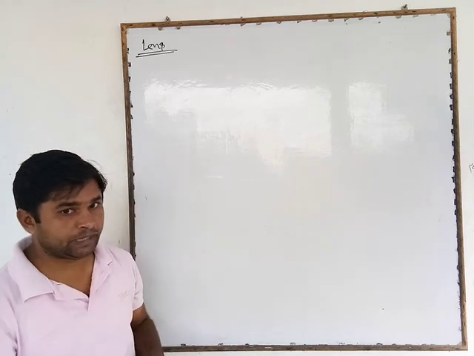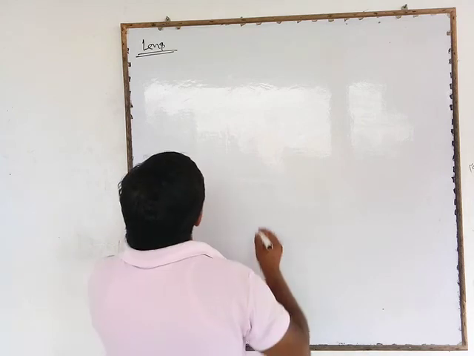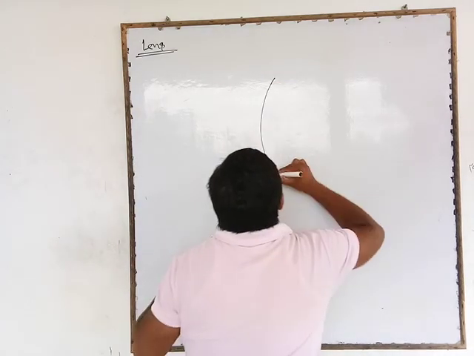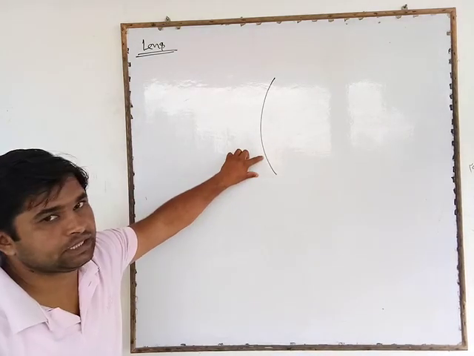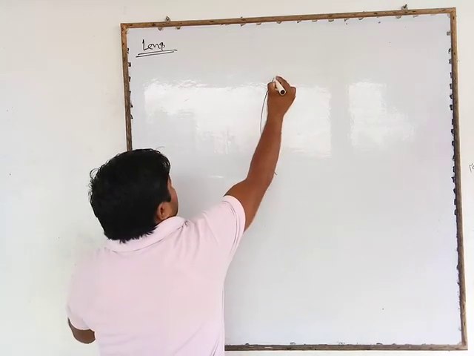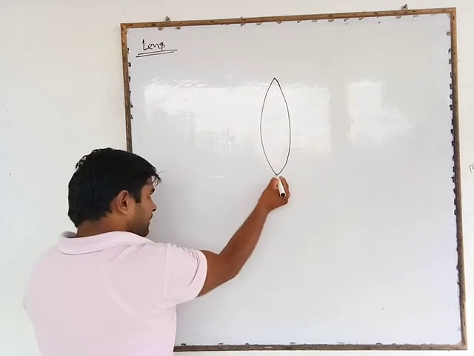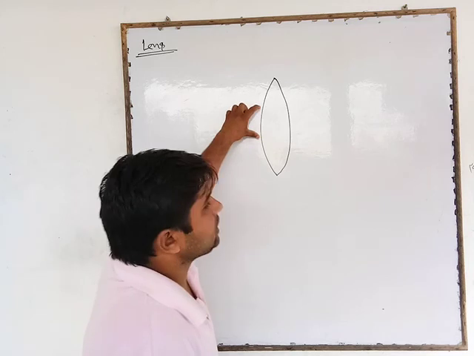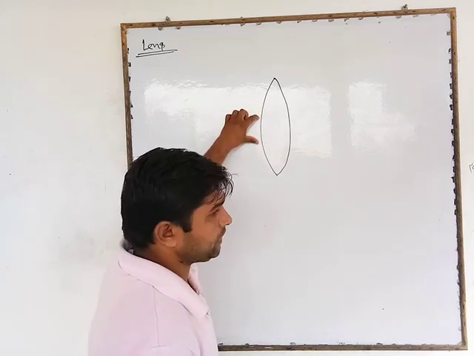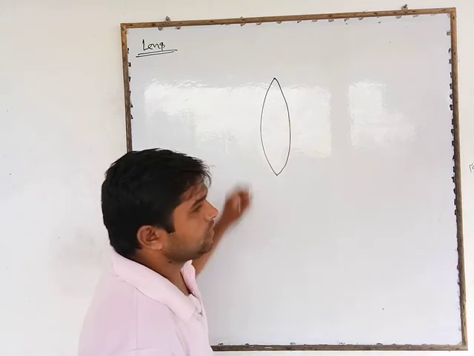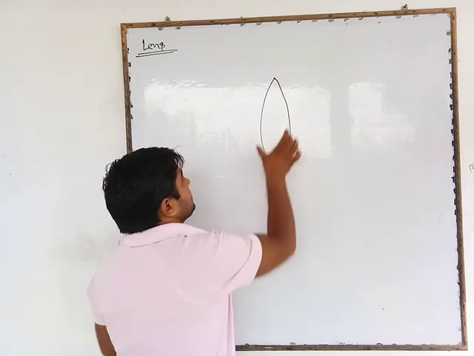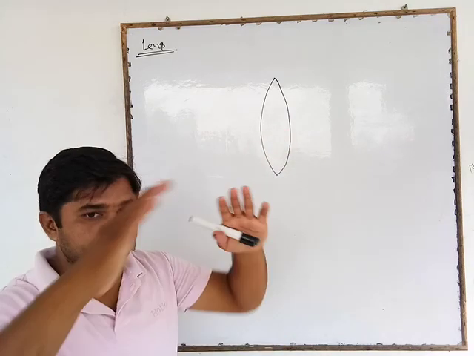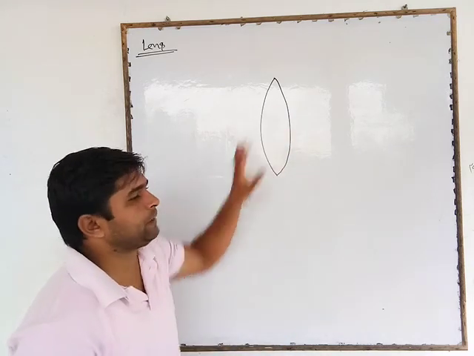Like it is a curved surface, and it is another curved surface. Here are two curved surfaces, the first and the other one. Two curved surfaces make a piece of transparent material.